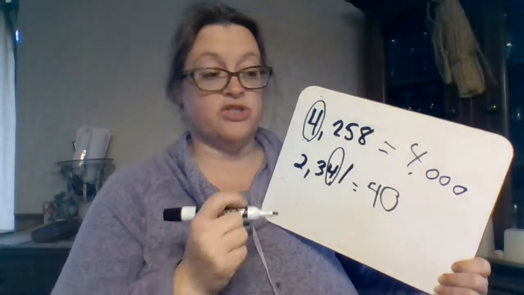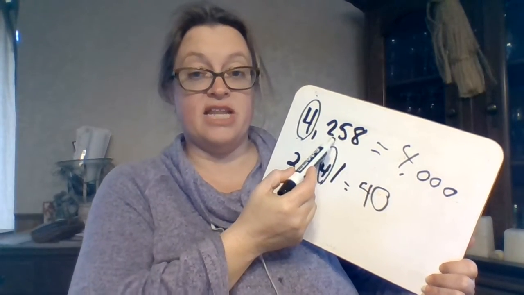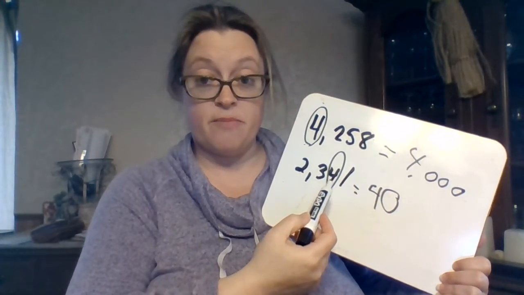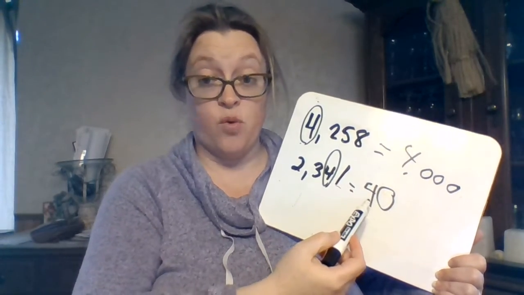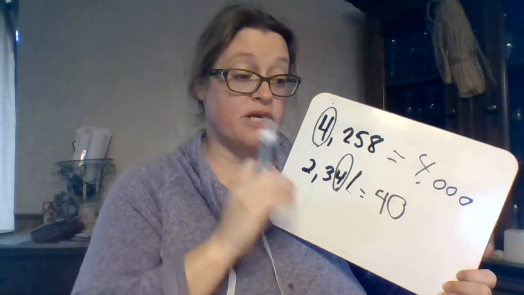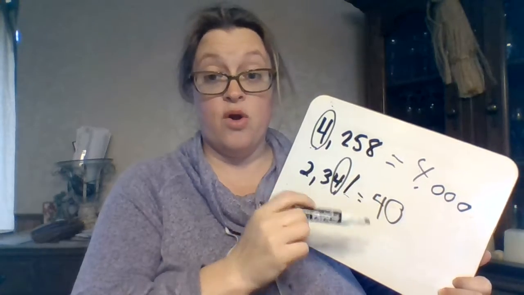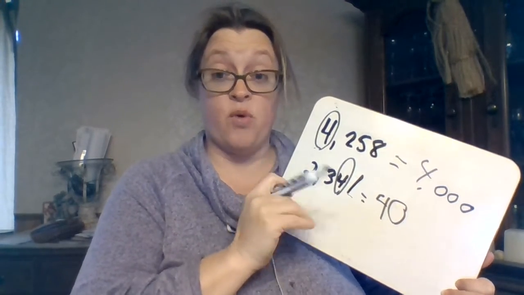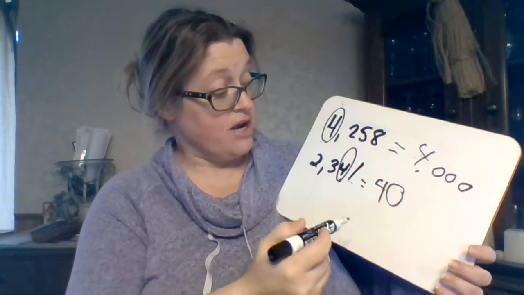Okay, so we were just talking about the 4 digit in this number for the Nile is worth 4,000, and the digit 4 in this number for the Missouri River is worth 40. So now we just have to make sure that we figure out how many times more one number is to the other and fill in the blank of the question that was asked. So let's take a look here.